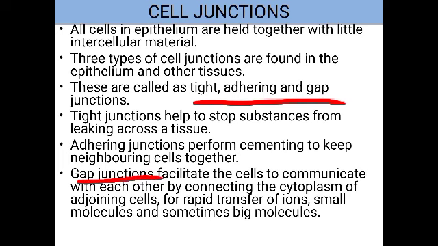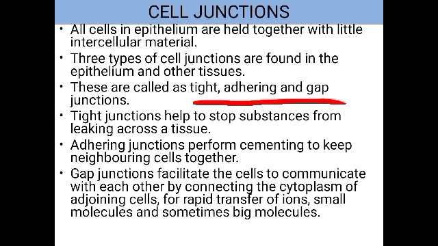The next is the gap junction. So what is this gap junction? Actually, this junction will help the cells to communicate with each other. How will it communicate? With the help of cytoplasmic connections. A thin layer of cytoplasm will connect one cell to the other cell.